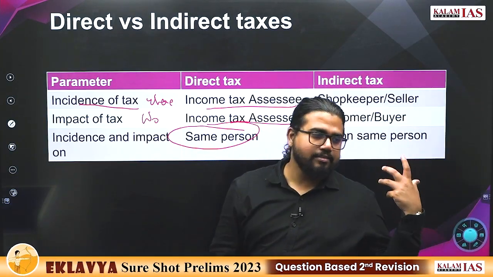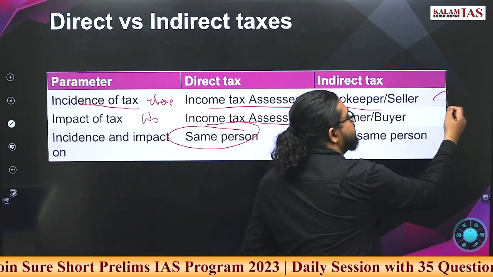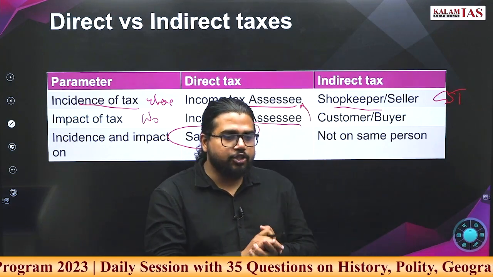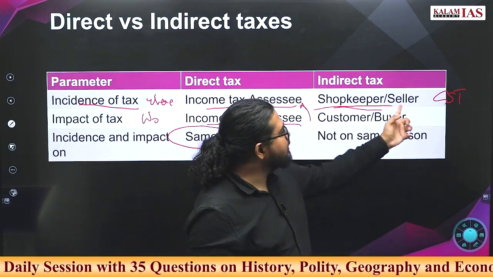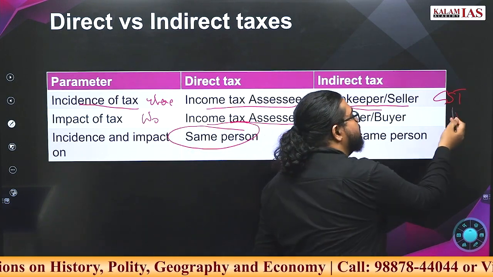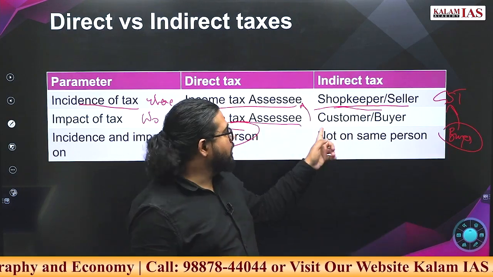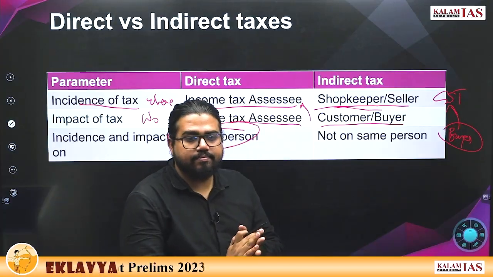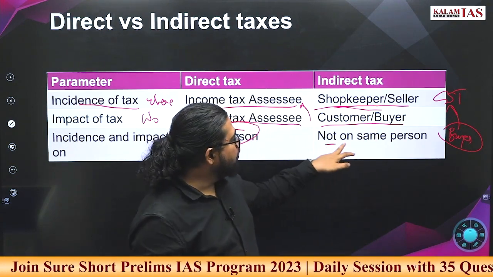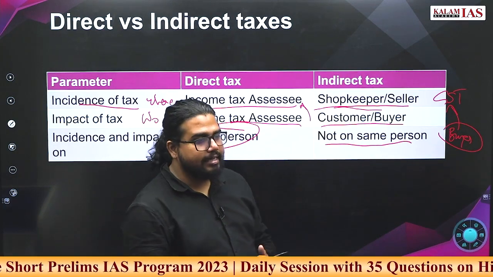Indirect tax means, if you are selling, who will be filing the GST in most cases? The shopkeeper. So the incidence is on the shopkeeper or the seller, but the amount will be collected from the buyer, the consumer. So the consumer will bear the impact of the taxes. So the incidence and impact will not be on the same person in indirect taxes.